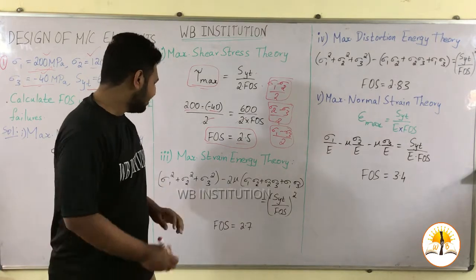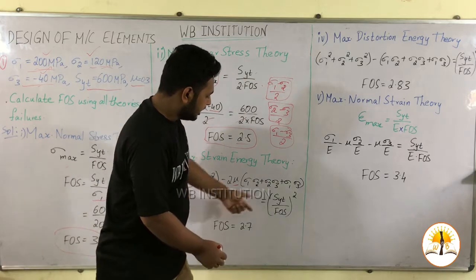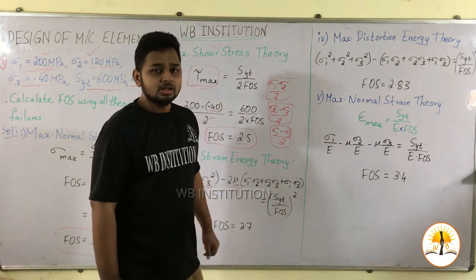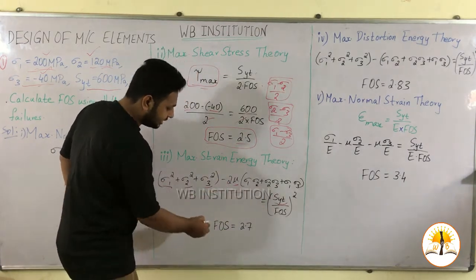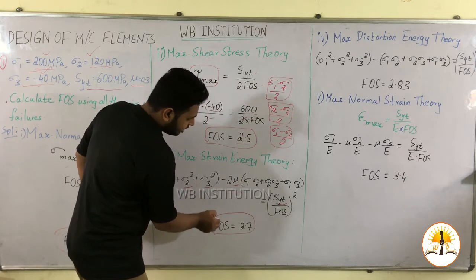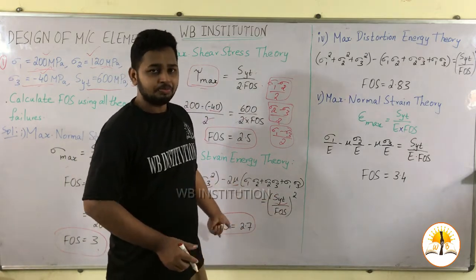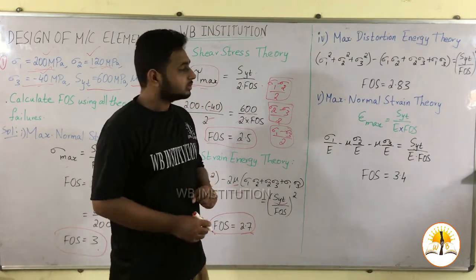We know all the values of sigma 1, sigma 2, sigma 3, mu and the yield strength in tension. If we substitute all the values and calculate, we get FOS as 2.7. You can take a calculator and check whether it comes to 2.7 or not.